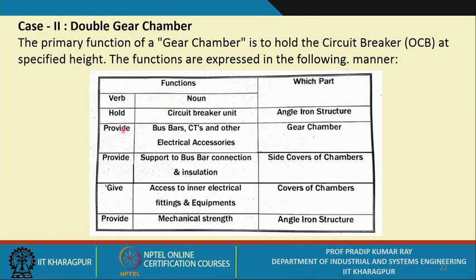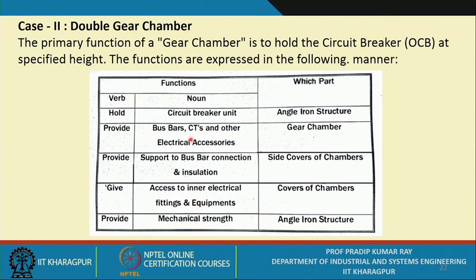Again, you will be using the verb and noun: hold, provide, give, provide. And when you join the verb with the noun, you get a total sentence like hold circuit breaker unit, for which you have to identify the part, the angle iron structure.